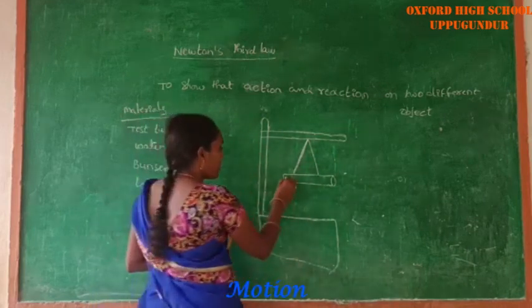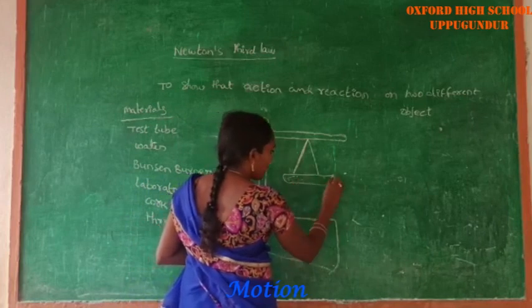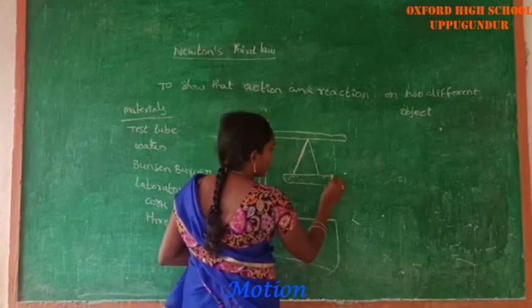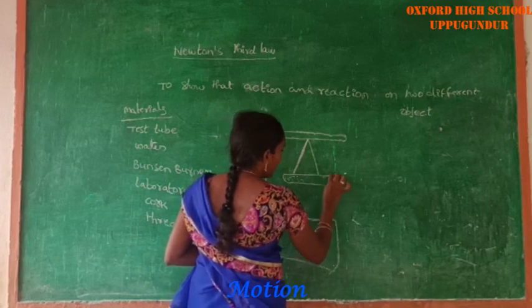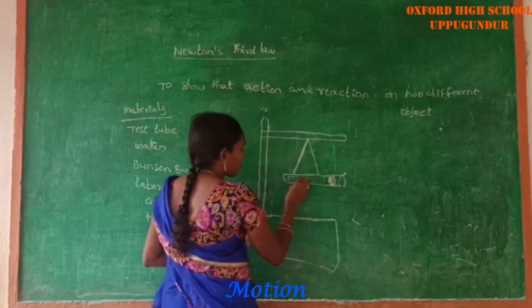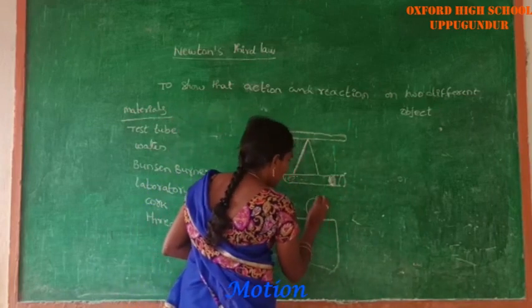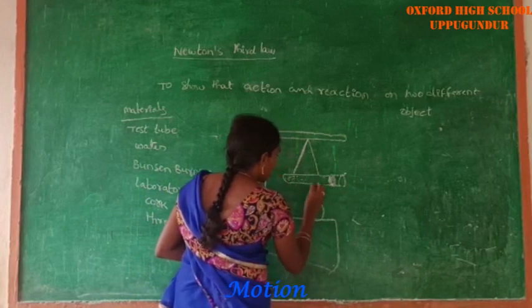Half of the test tube is filled with water. The neck of the test tube is covered with a rubber cork. Next, with the help of the Bunsen burner, heat the test tube for some time.